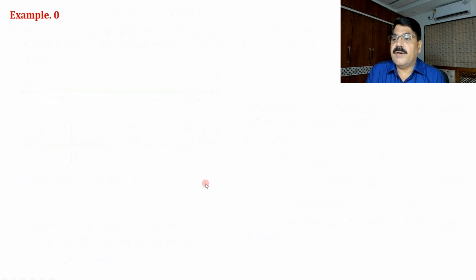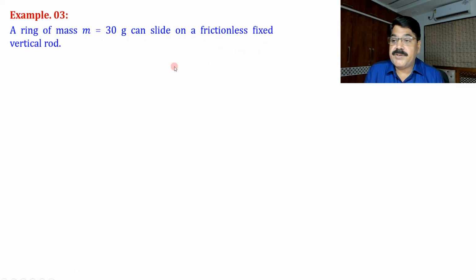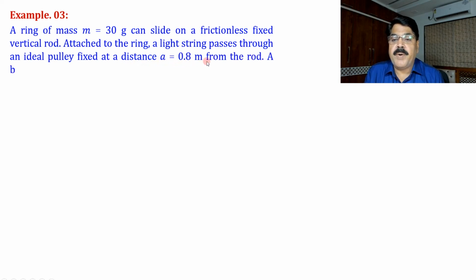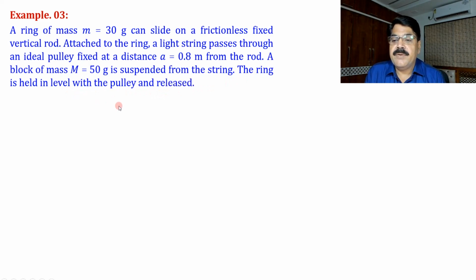Now we take another example, example 3. A ring of mass small m equal to 30 gram can slide on a frictionless fixed vertical rod. Attached to the ring, a light string passes through an ideal pulley fixed at a distance a equal to 0.8 meter from the rod. A block of mass capital M equal to 50 grams is suspended from the string. The ring is held level with the pulley and released.